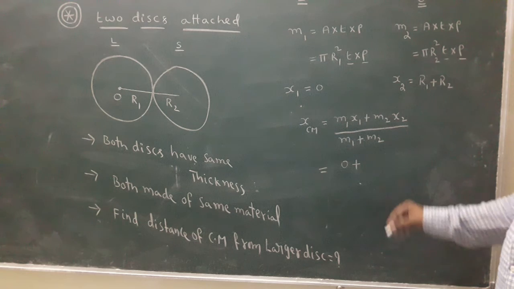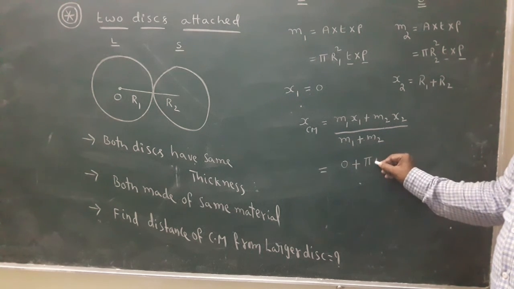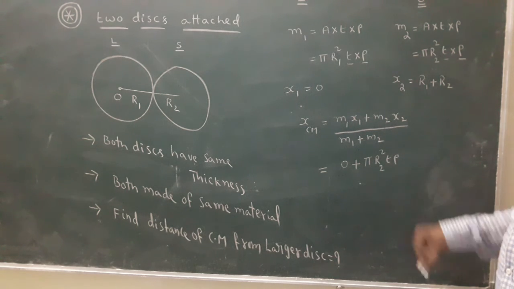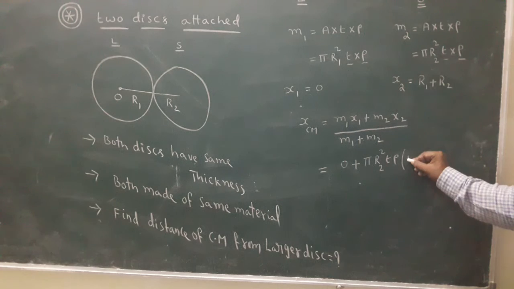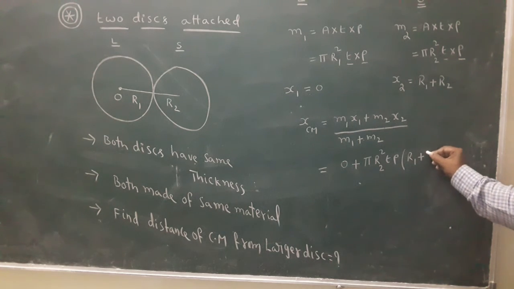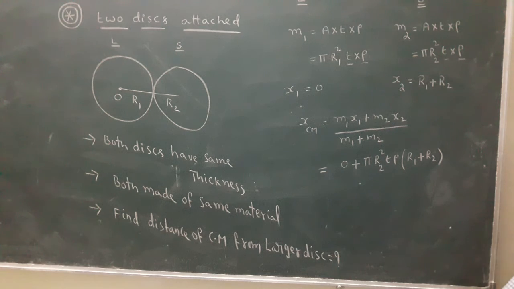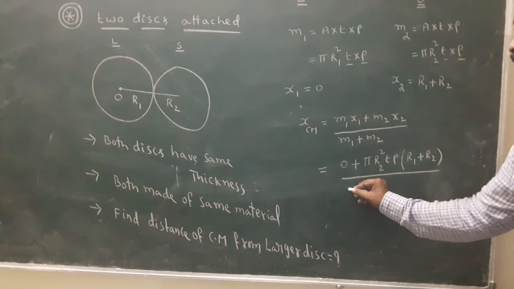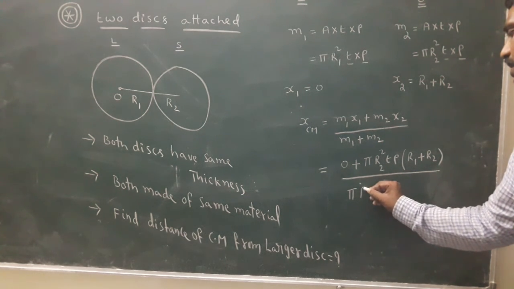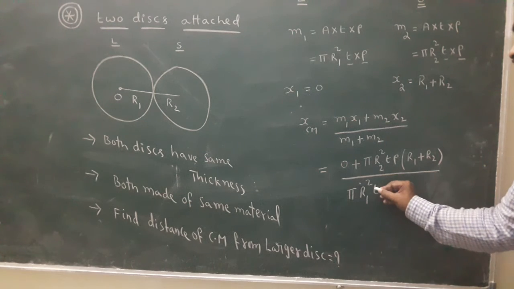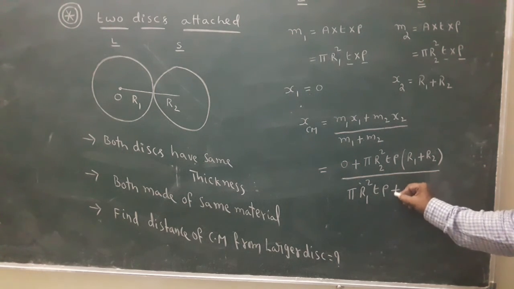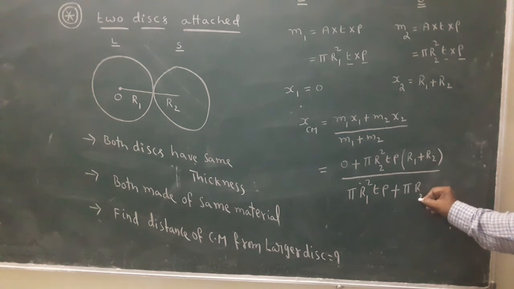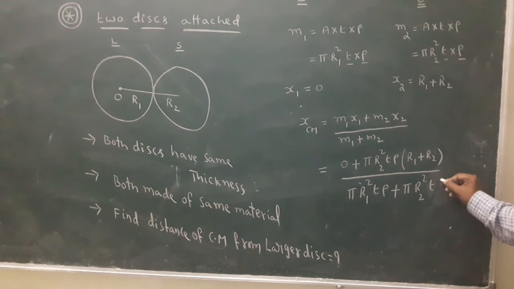Plus m2, which is pi r2 square t rho, into x2, which is r1 plus r2, whole by m1 plus m2, where m1 is pi r1 square t rho plus m2 is pi r2 square t rho.